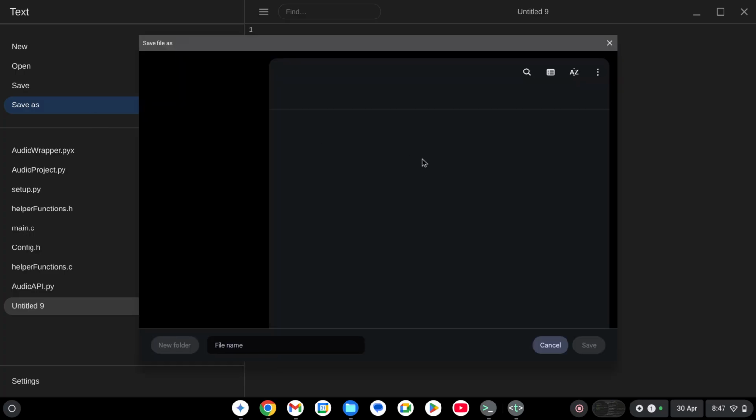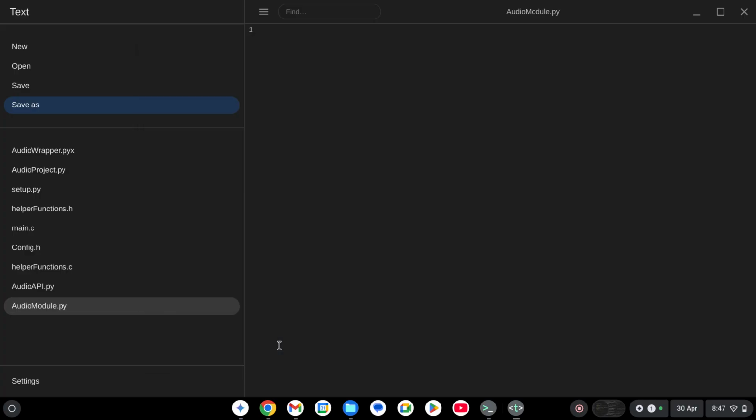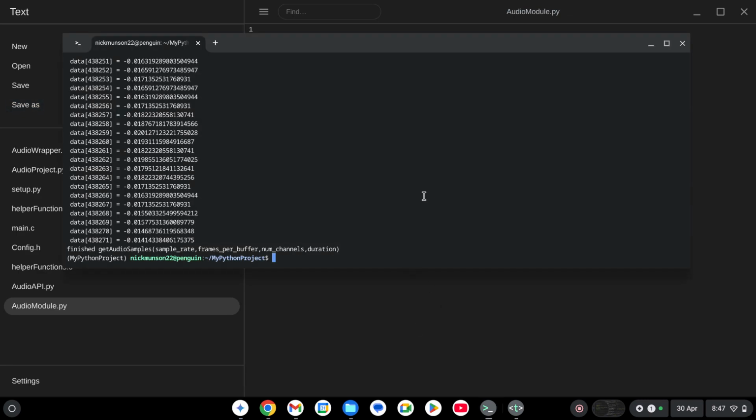Save as. Nope. Here, I'm going to save this as audio module.py. Oh my god, that's spelling errors. Okay, so let's change our directory.